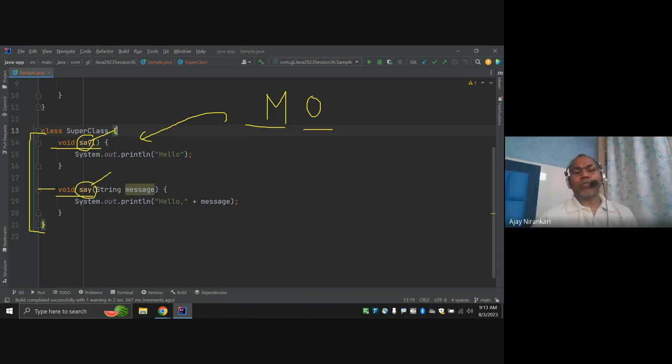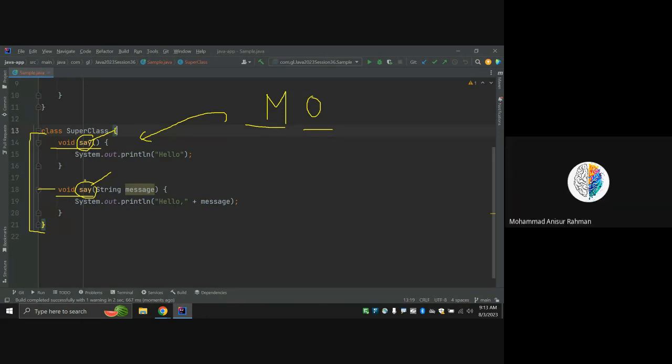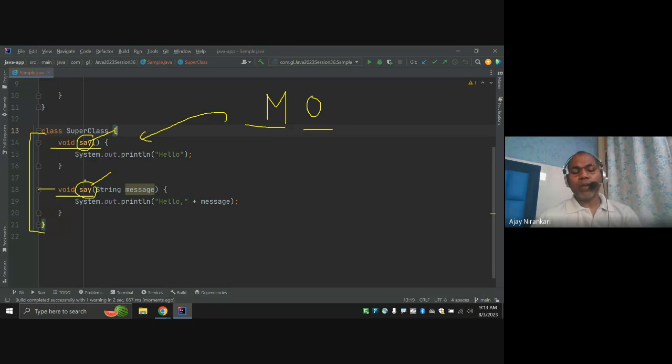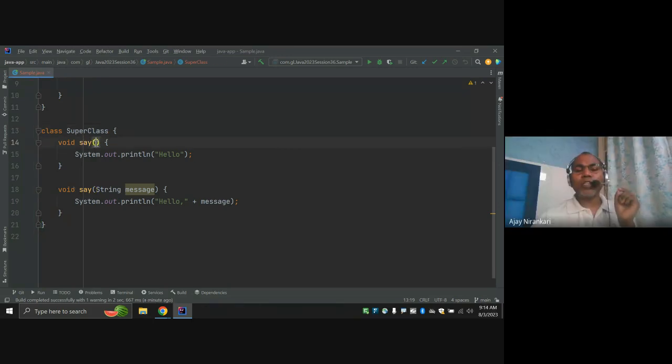So the compiler says I am going to allow you to write two methods, three methods with the same name, but you must change the parameter list, so that I can understand which method you are going to call.